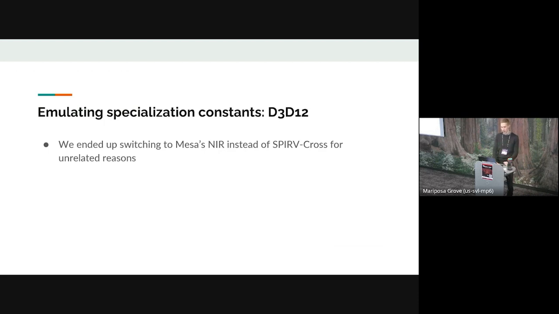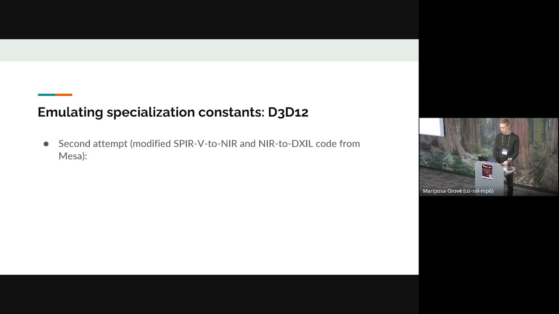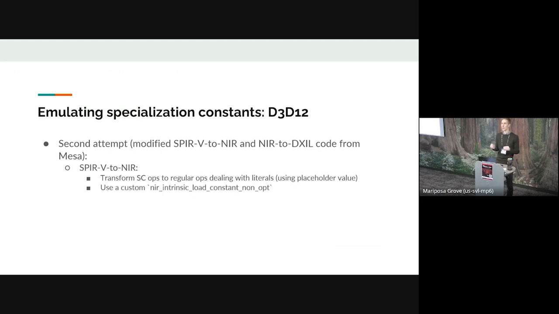Because we ended up switching away from SPIR-V Cross and using Mesa NIR instead for totally unrelated reasons. NIR also doesn't support specialization constants in the way we want. We want to have a patchable DXIL blob so that we can patch it the way that we can patch SPIR-V. So what we ended up doing is during the SPIR-V to NIR pass, we transformed the specialization constant ops into a special one that we've defined, our NIR intrinsic load constant no-op. And no-op means do not optimize this special operation that we've created.